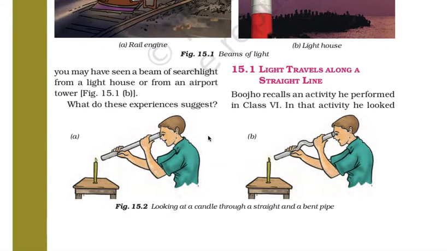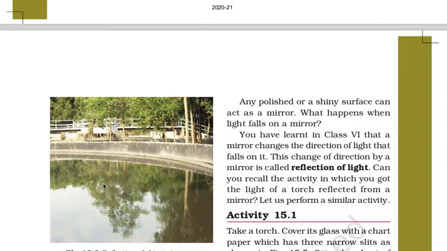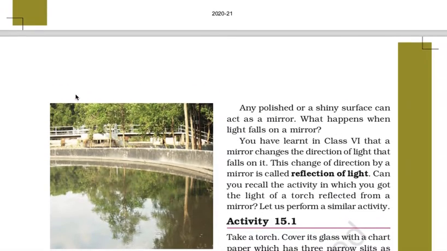Next, Boojho recalls an activity he performed in class 6. In the activity, he looked at a lighted candle first through a straight pipe and then through a bent pipe. Why was Boojho not able to see the candle flame through a bent pipe? Let us give the answer.